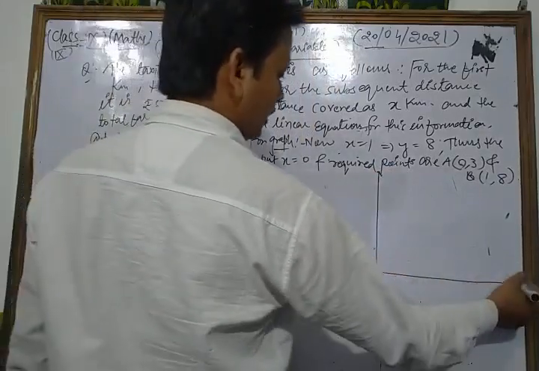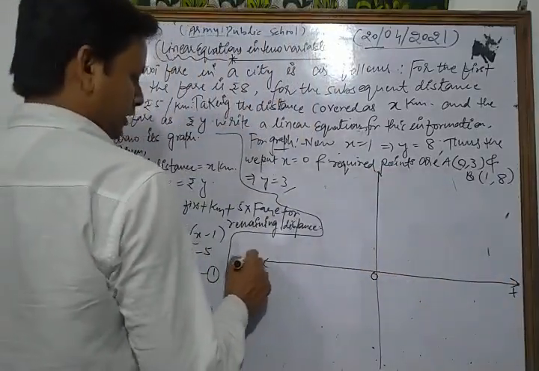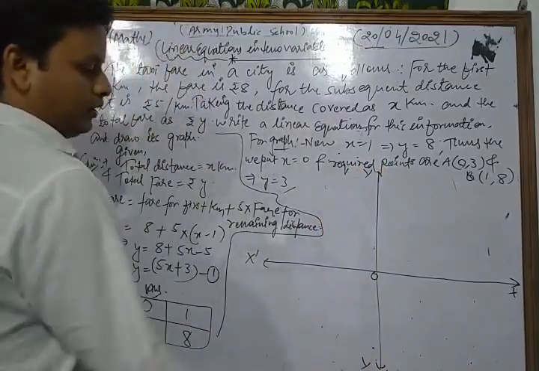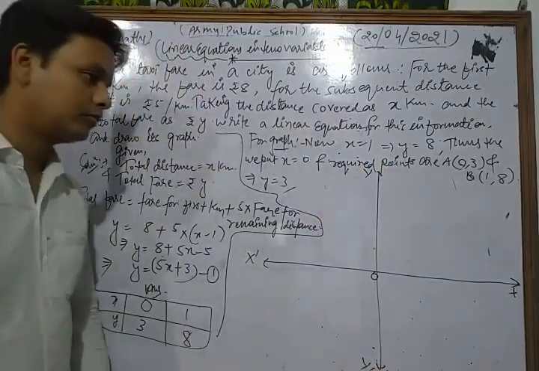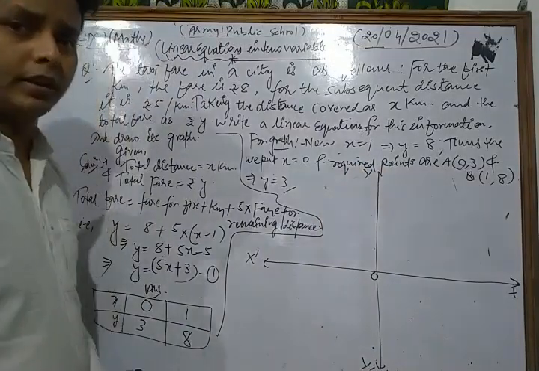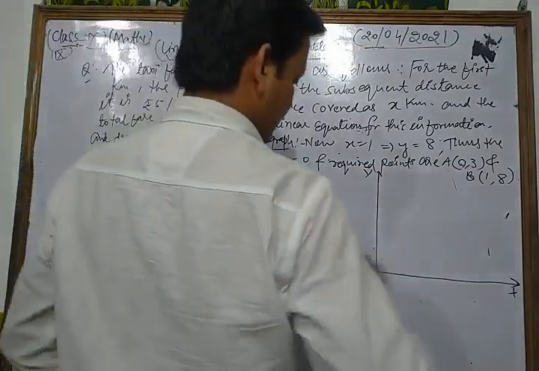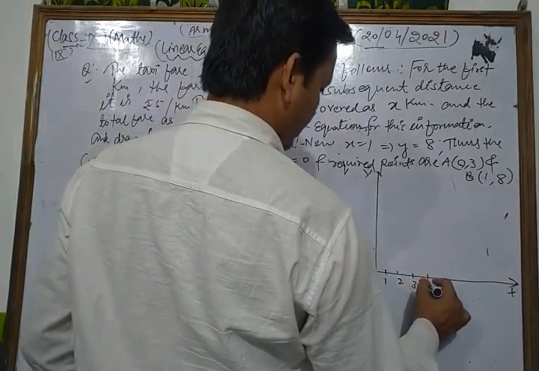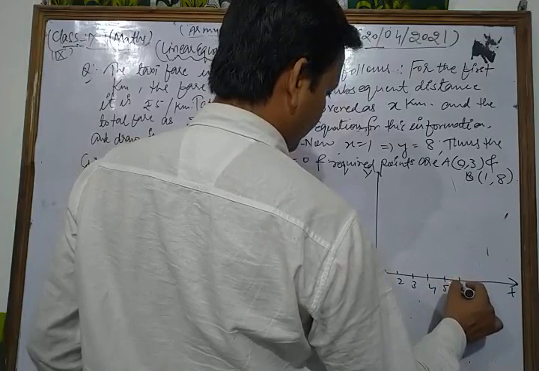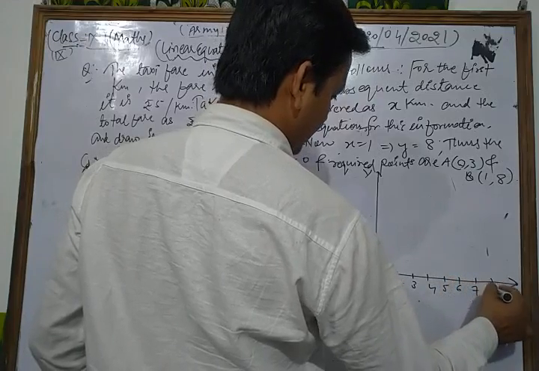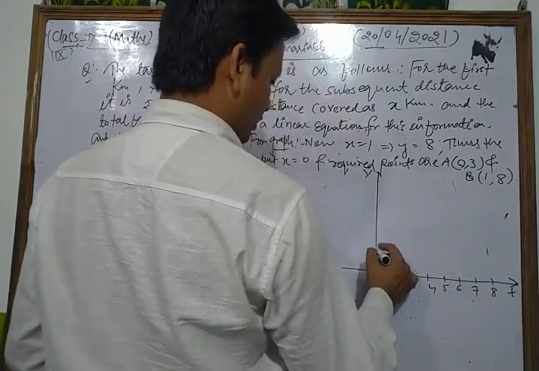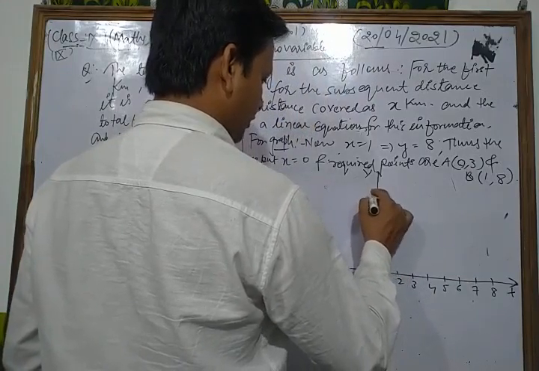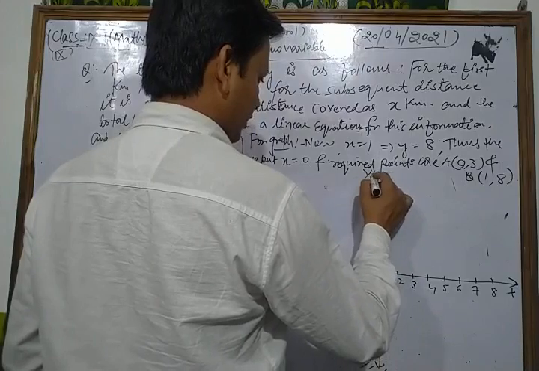This is 0, this is x, this is x dash, y, and this is y dash. Now here we write 1, 2, 3, 4, 5, 6, 7, 8.